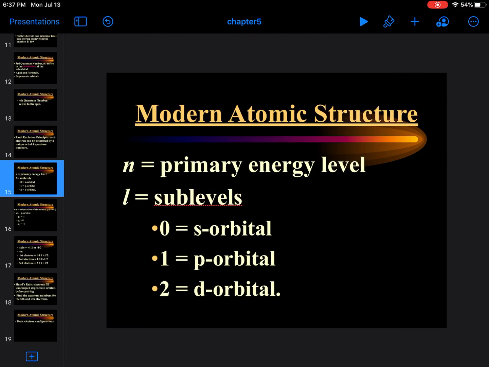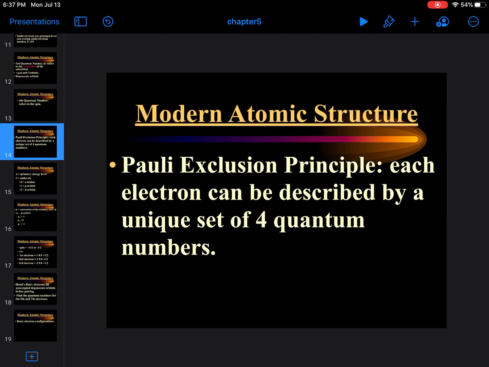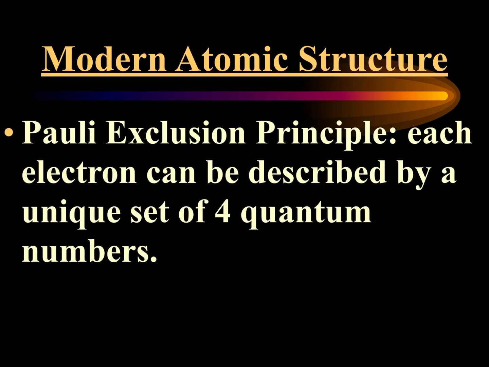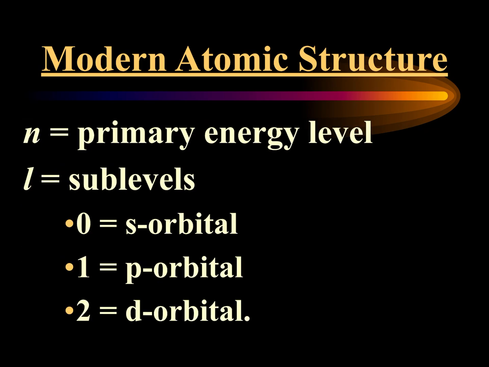All right, so back to our little notes. The 4 quantum numbers. First number is the energy level. The second is the sublevel or azimuthal number. The third is the orientation in space, which is called the magnetic moment number. And then the last one is the spin number, up spin or down spin. So here we go. Whatever energy level that you're in, that's the number you use. So if the electron is in the 3s shell, you use 3. If the electron is in the 4d shell, you use 4.